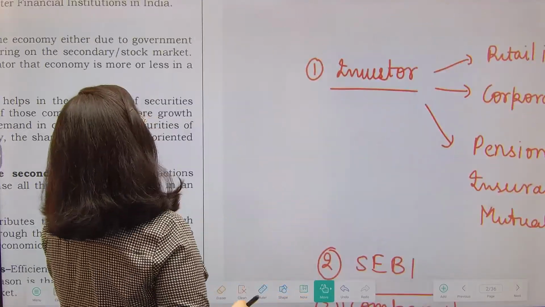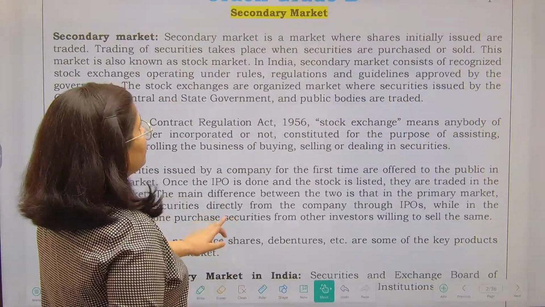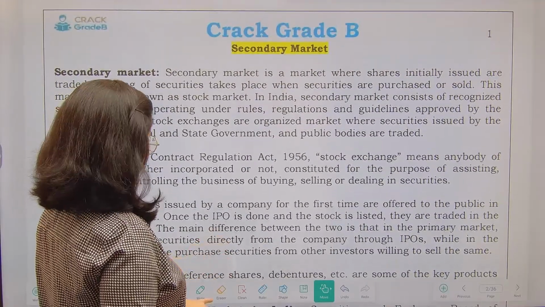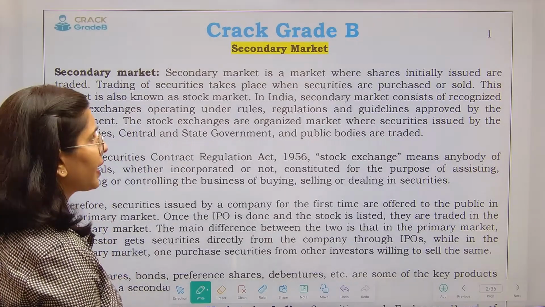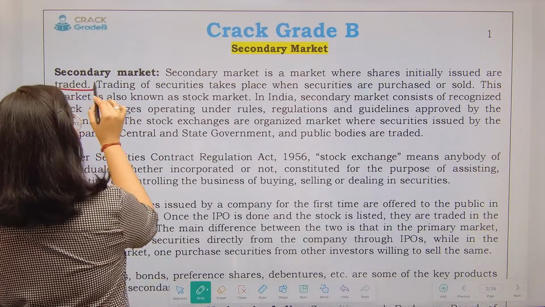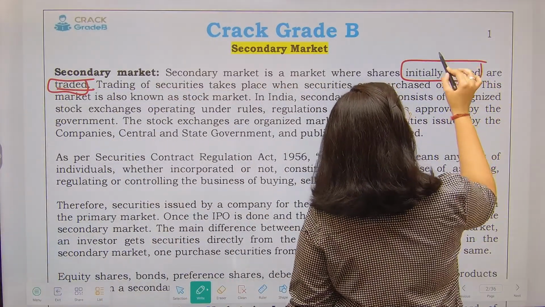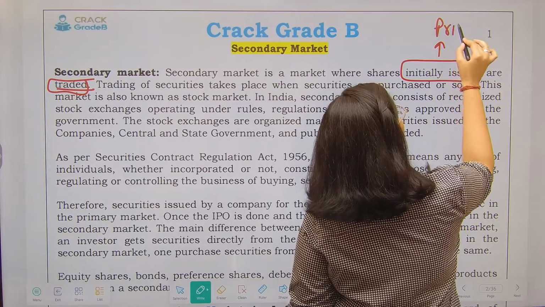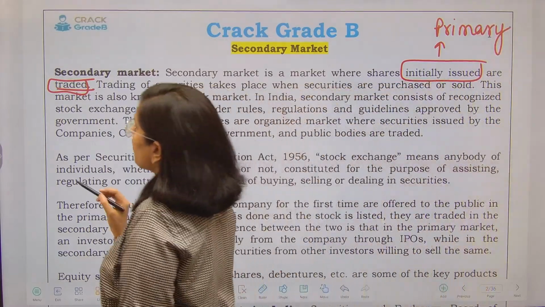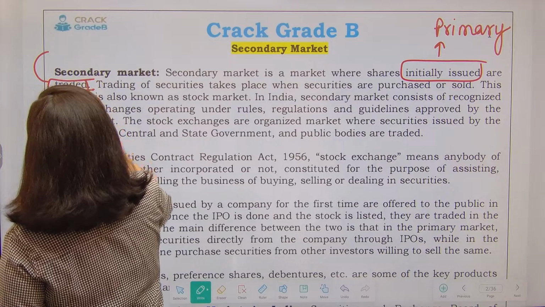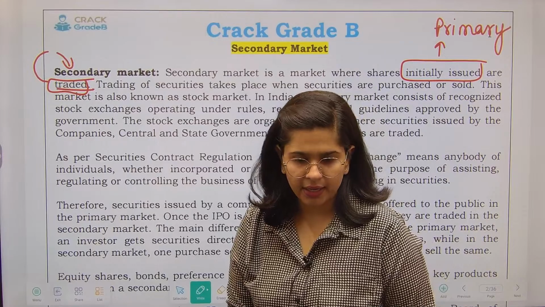Now let's talk about the secondary market as a whole. Yes. Let's look at it. So secondary market is a market where the shares are initially issued or traded. Fine. The market in which shares are initially issued is called a primary market, right? And once the shares have been issued, the market in which the shares are traded is called the secondary market, right?